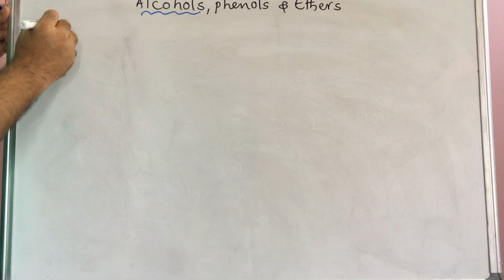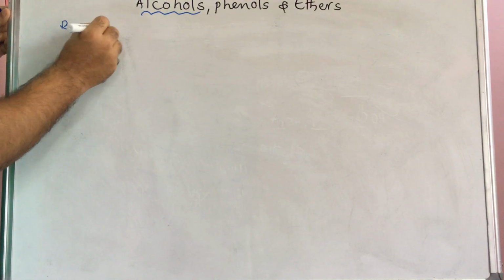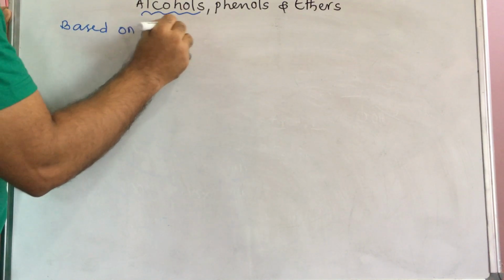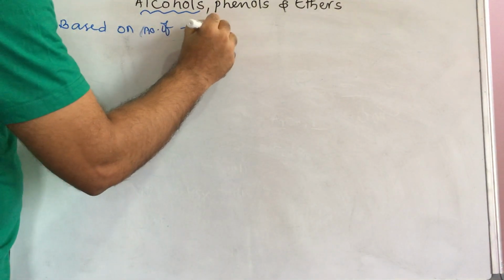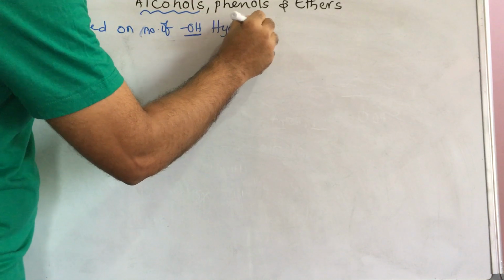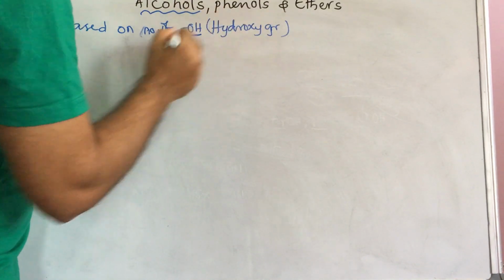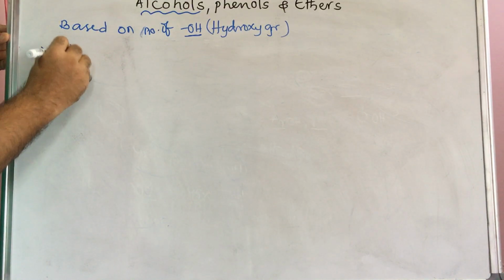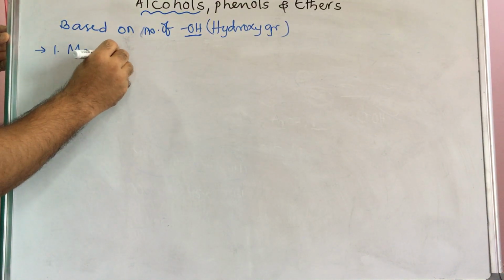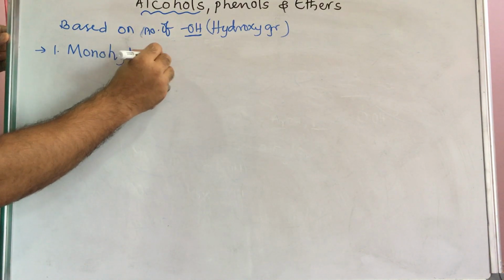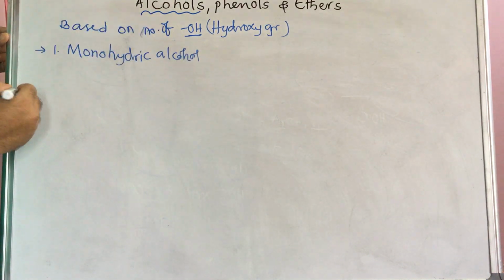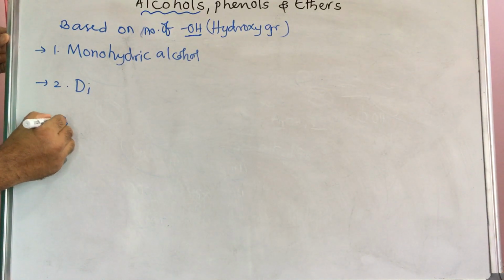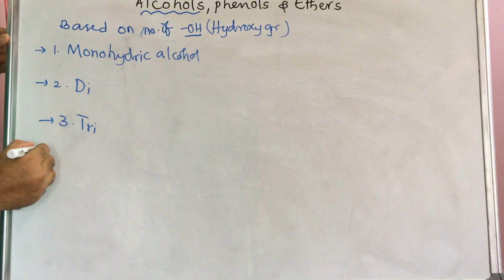Based on the number of OH groups, which are called hydroxy groups, alcohols are classified as monohydric alcohol, second dihydric alcohol, and third trihydric alcohol.